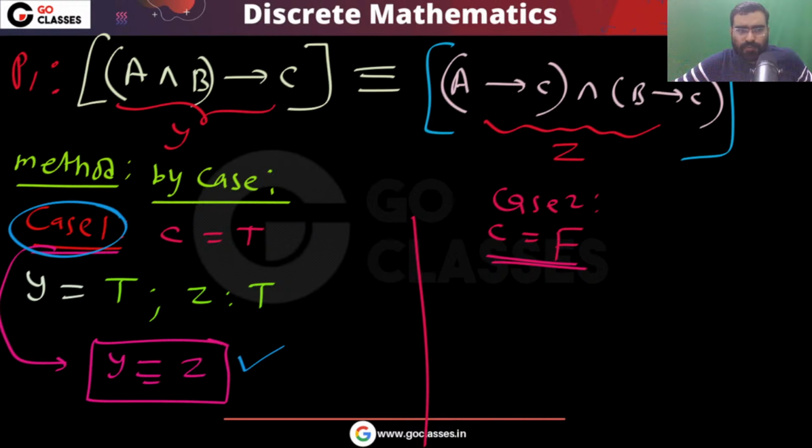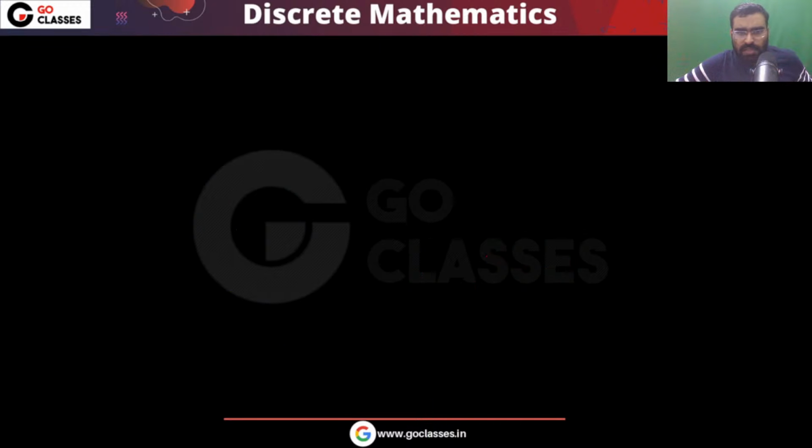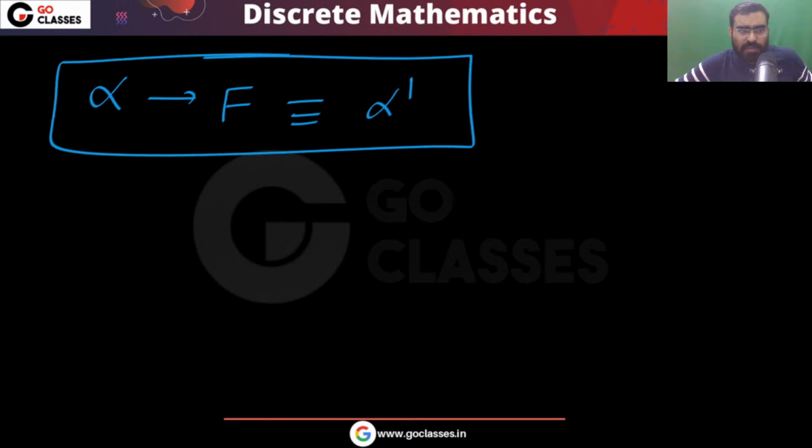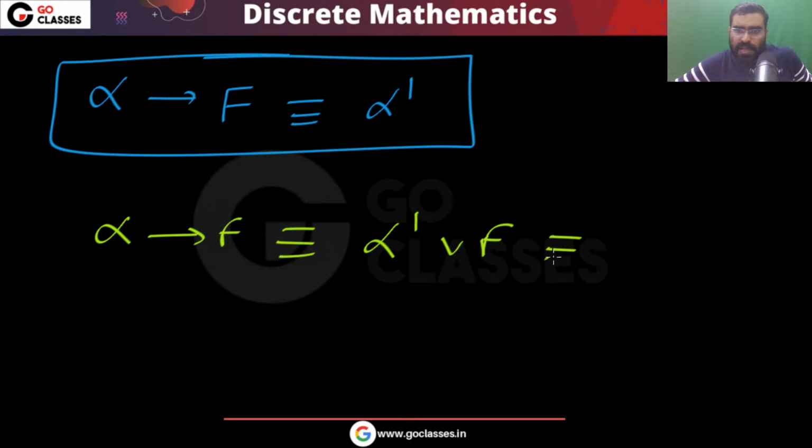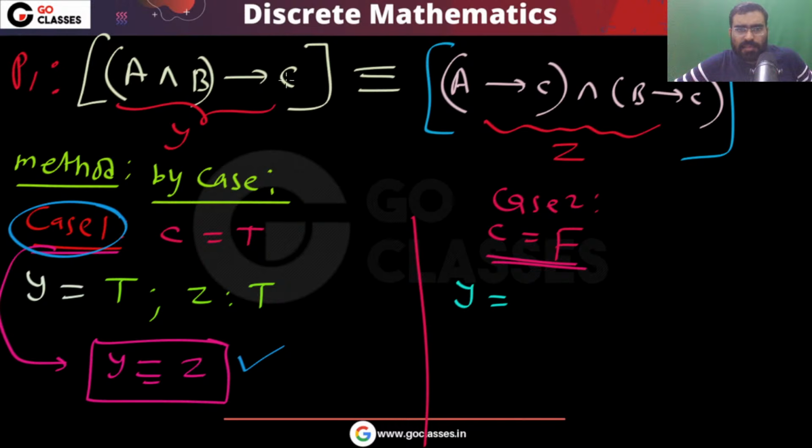Now let's see when C is false. When C is false, what will be Y? Y will be the negation of this one. Remember, alpha implies false is nothing but alpha dash. Many times we have seen this, and I told you this is very useful: alpha implies false is the same as alpha dash. So finally, if C is false, you can write the negation of A and B, which means A dash or B dash.